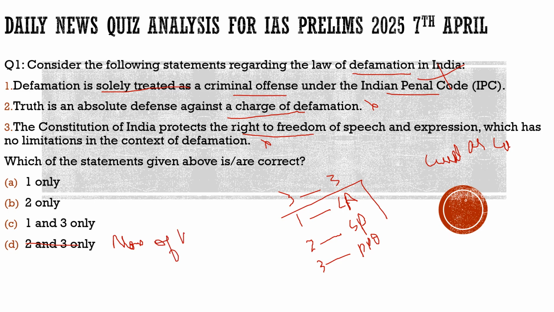Now let's come to the actual context of this question, the main discussion of why we have discussed it. Basically there is a case between Wikipedia and the news wire agency, ANI. You would have heard about ANI. A few years back, Wikipedia, which is open source and anybody can edit it, had a page which highlighted that ANI is